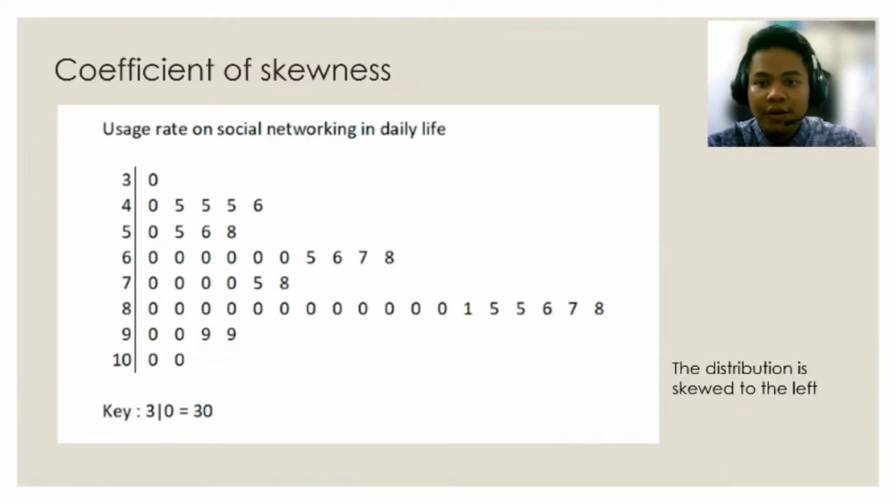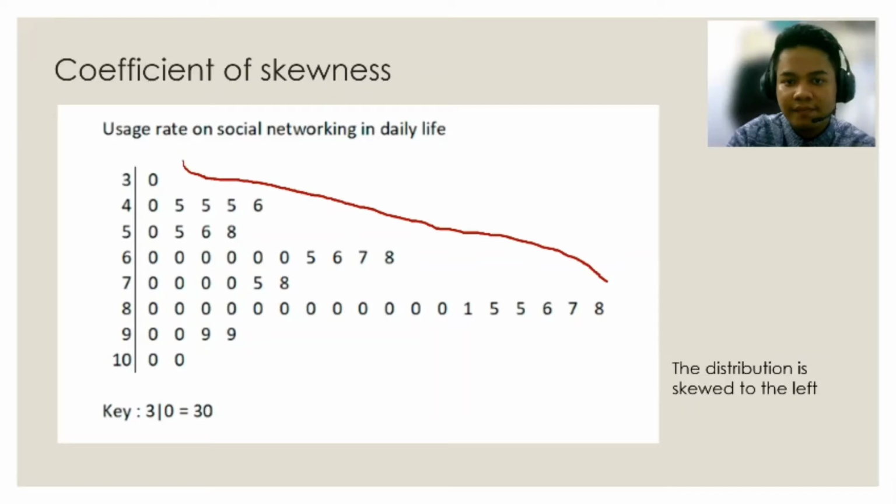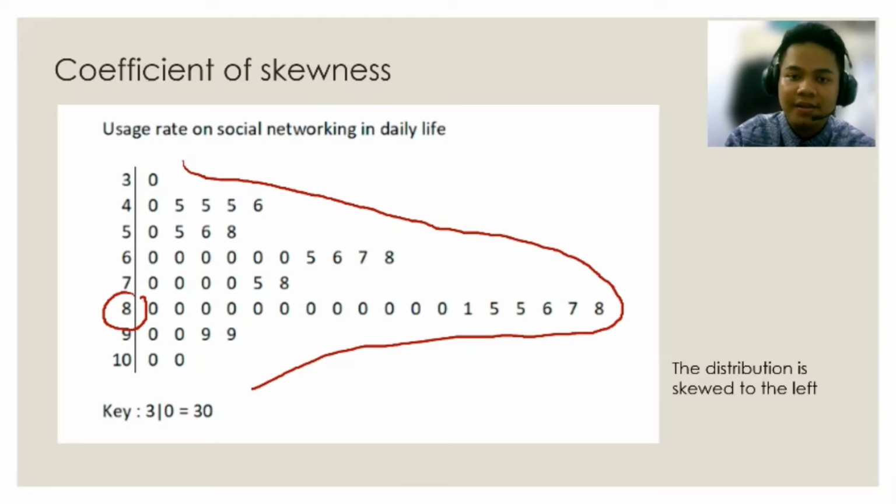Okay, next we are going to look at the coefficient of skewness. So for stem leaf, the easiest way to look at the skewness is from the data itself. So as we can see, most of the data is concentrated at the number 8, the stem of 8. Therefore, it is shown that the distribution is skewed to the left.